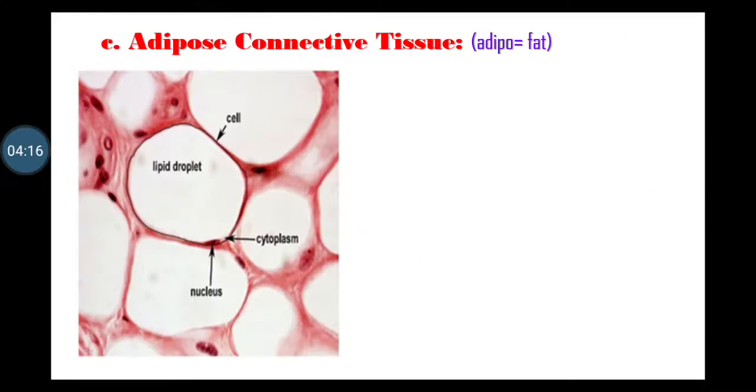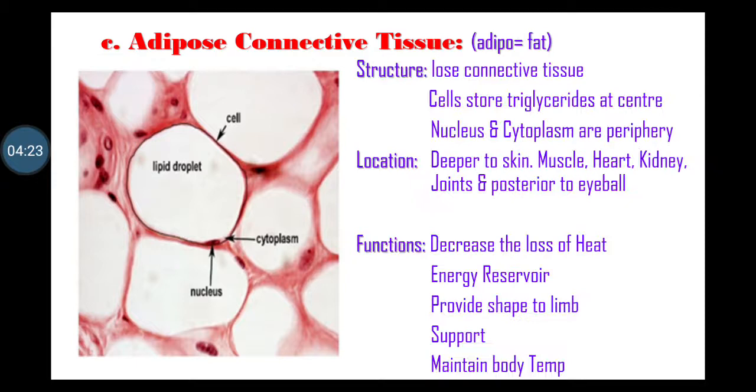Third type is adipose connective tissue. Adipose means fat. These are the loose connective tissue. These cells store triglycerides at the center in large droplet form, whereas nucleus and cytoplasms are periphery of the cell. These cells are present in varying number in matrix of areolar tissue.